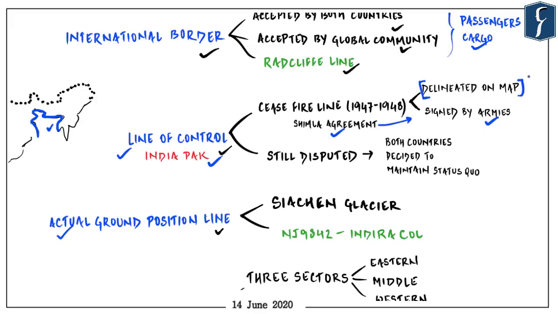Now why I am saying it is important is because it will come handy when we compare the line of control with that of line of actual control. But delineation on map and having been signed by both the armies does not mean it is not disputed.